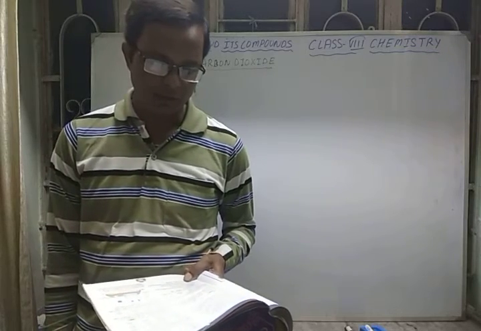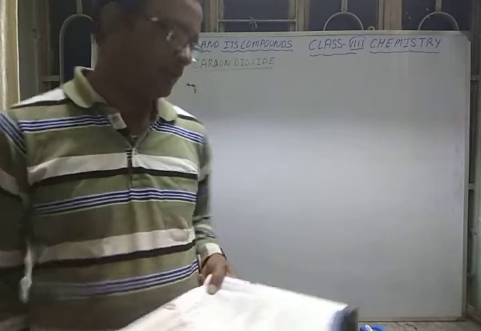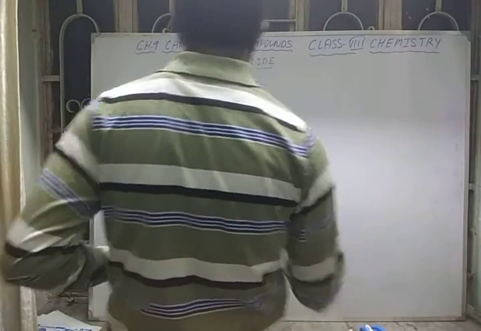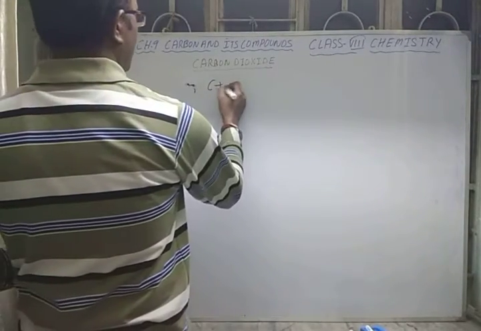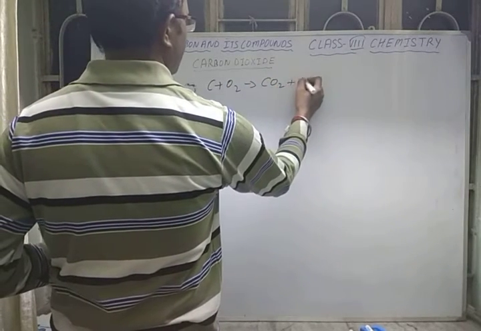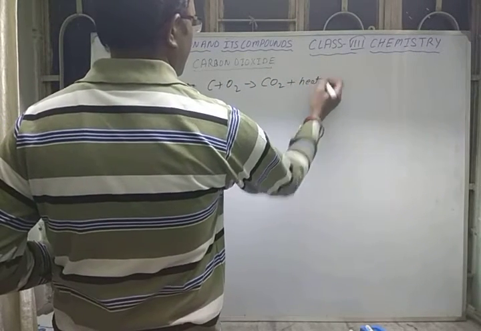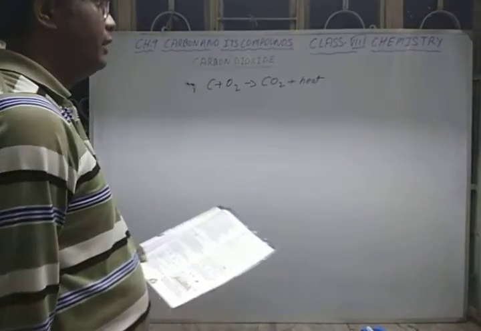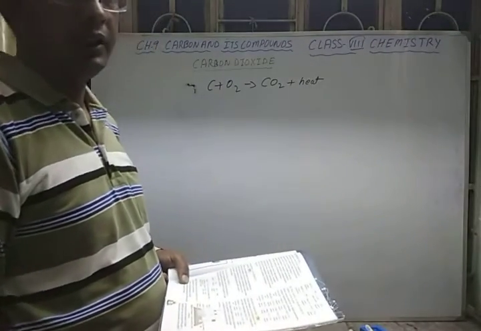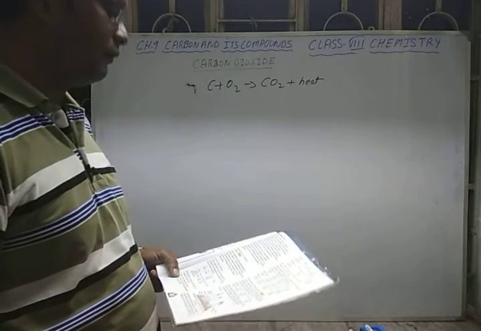We will see the reactions first. Carbon plus oxygen gives carbon dioxide plus heat. So any fuel that contains carbon, if it burns completely, gives carbon dioxide and with that, heat.